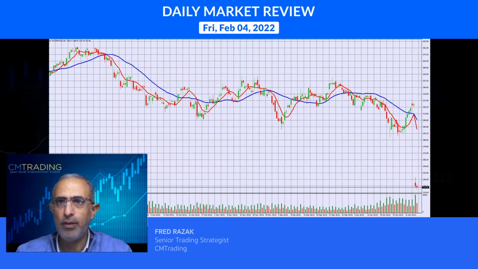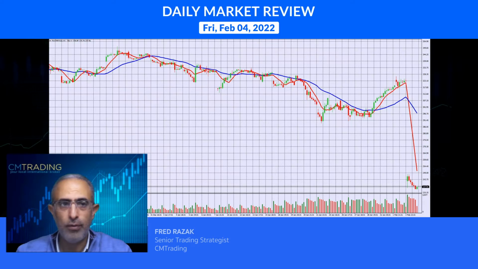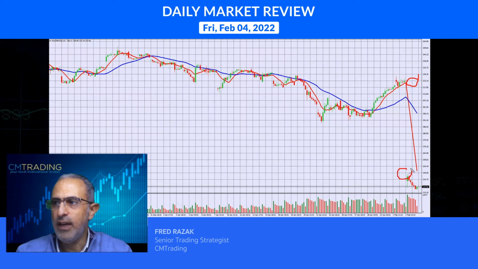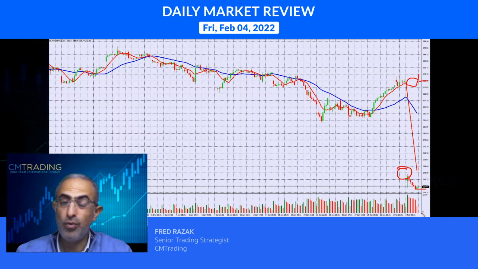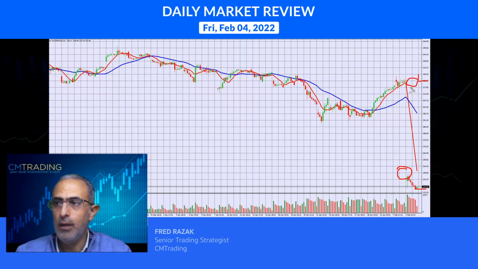Look at that gap down. I mean, this is extreme. This is called a gap down when there's not enough buyers and everybody just wants to sell and sell and sell and get out of it, so they don't lose any more money. This is exactly what happens. Look at that, 323 where we were trading, and we're at 237. $100 gap down. That's a lot. That's a hell of a lot.